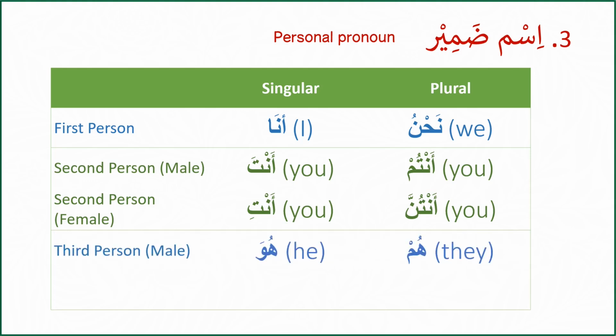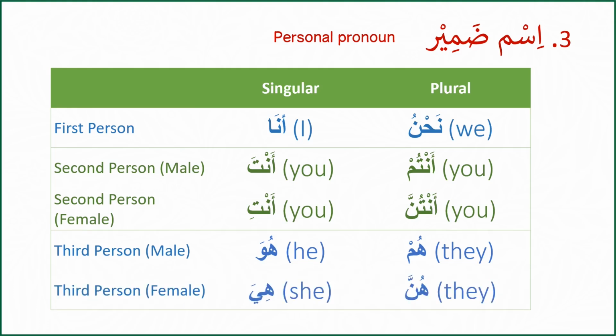In the third person, singular, huwa means he. The plural of huwa is hum. Hiya is used for she and the plural form is hunna. And there is no neutral noun in Arabic. Everything is either masculine or feminine. We have nothing for English personal pronoun it in Arabic. In this lesson, we will use singular personal pronouns to form sentences. For now, you should only memorize the singular forms ana, anta, anti, huwa, and hiya. The rest we will discuss in our future videos.